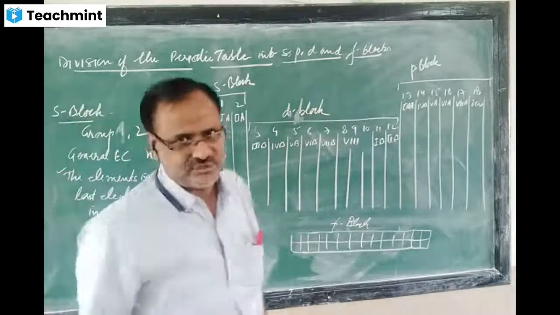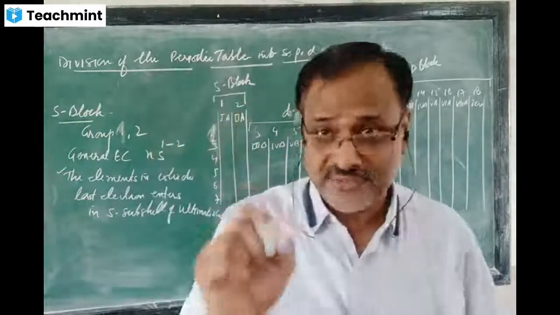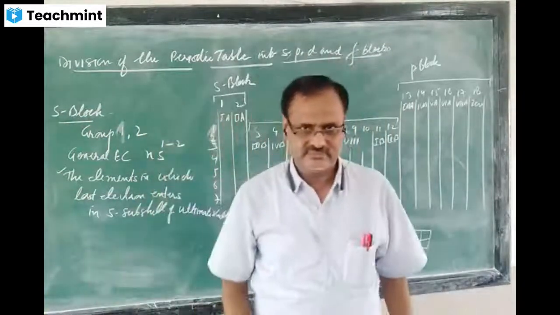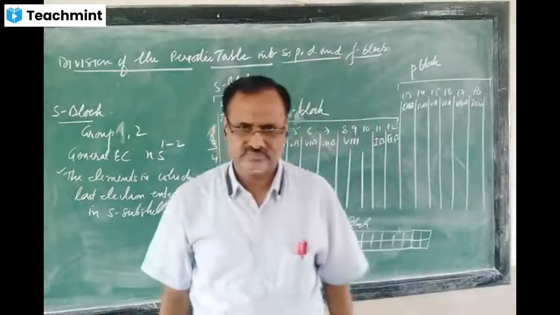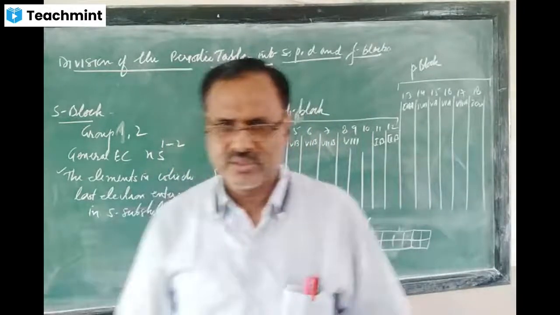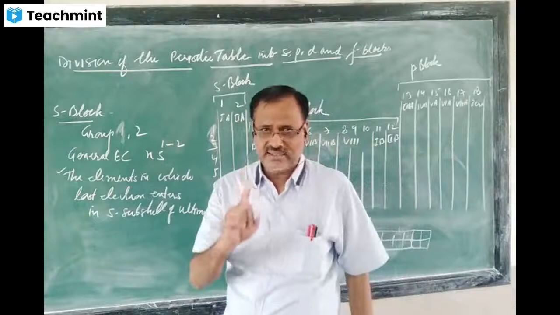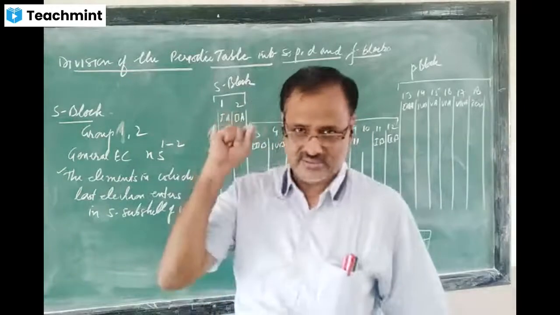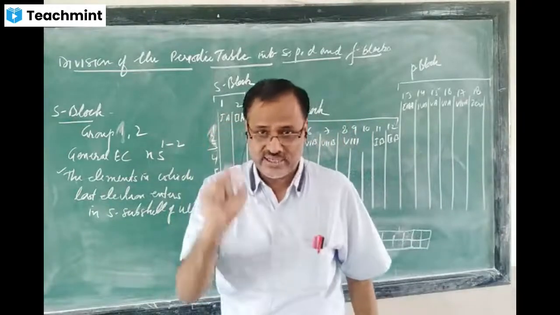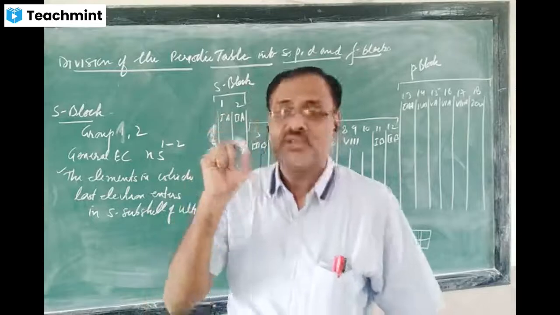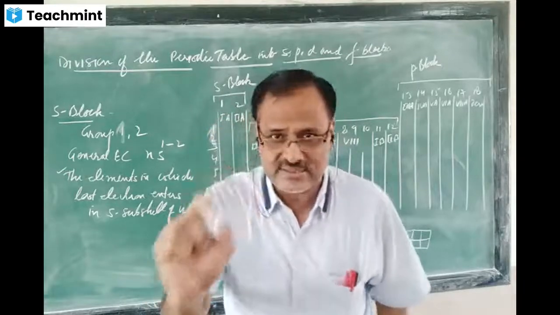Now the question for you: what do you mean by differentiating electron? Differentiating electron means last electron. In the book, where differentiating electron is printed, you can note down last electron.